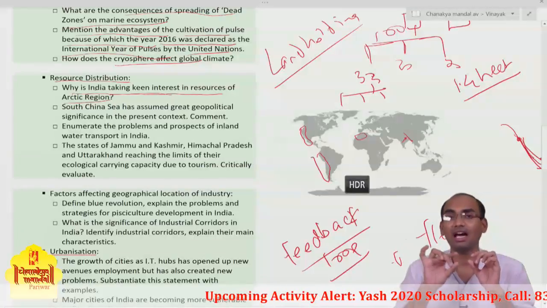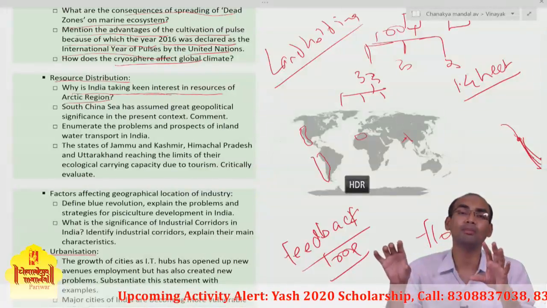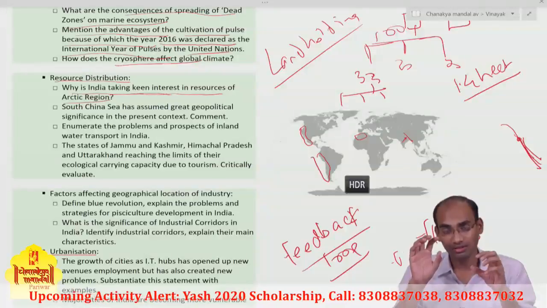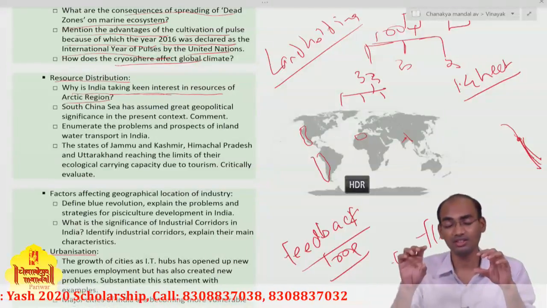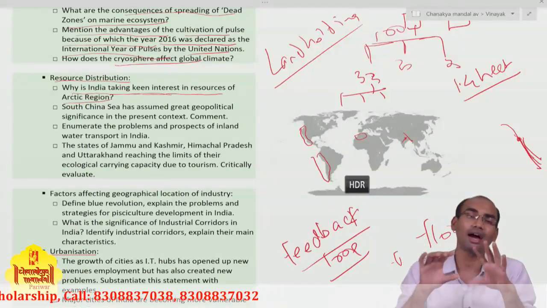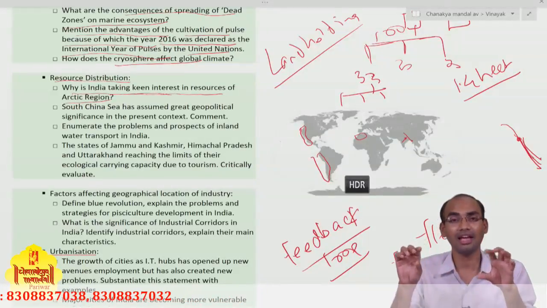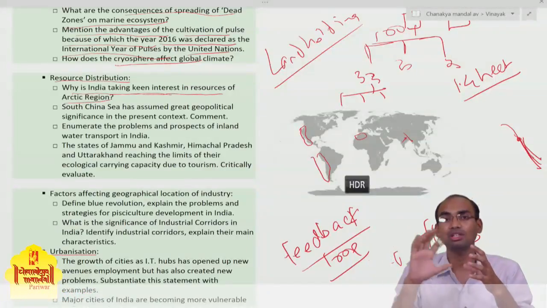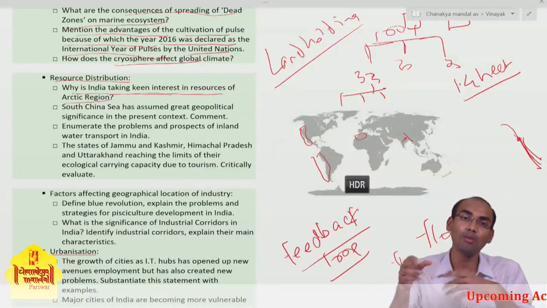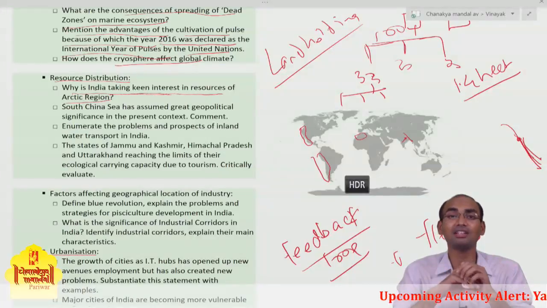Actually, the Arctic Council is a closed member group. The members are littoral states, the countries on the borders of the Arctic. Only those countries can be members of the Arctic Council, but India, China, South Korea became observer members.